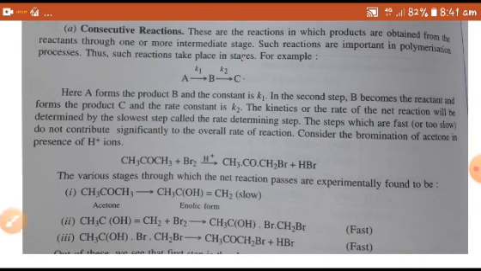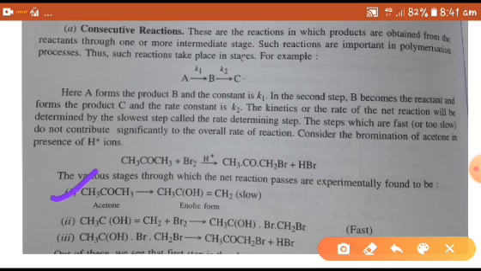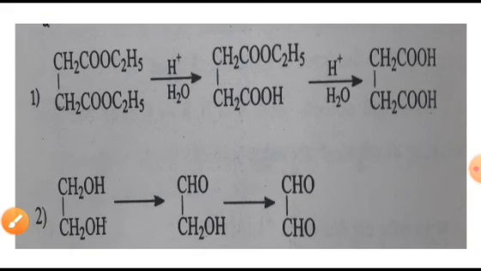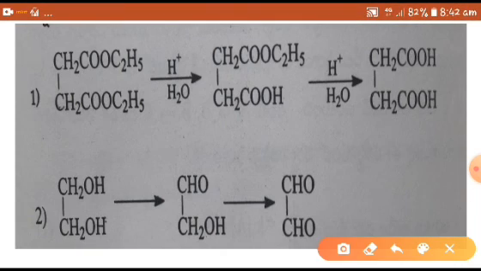In this reaction, the slow step is the first one. And why is it considered a consecutive reaction? It is the enolic form which is formed as an intermediate, and it is the product of one reaction and the reactant of another reaction. Such types of reactions are called consecutive reactions. Other examples of consecutive reactions are here.